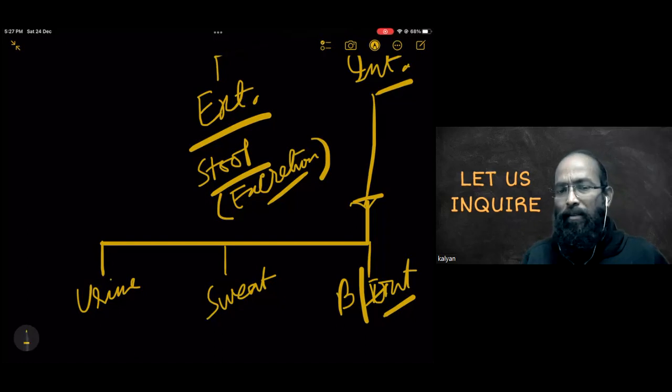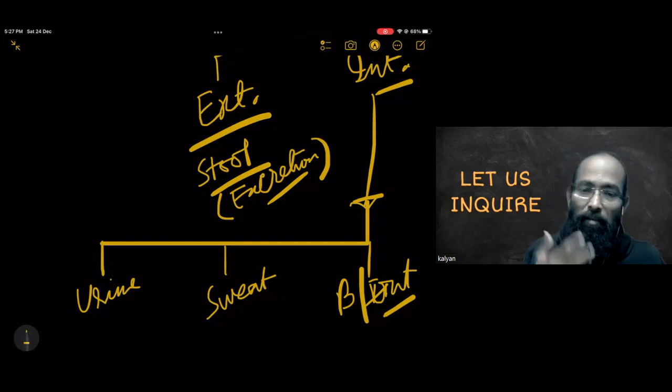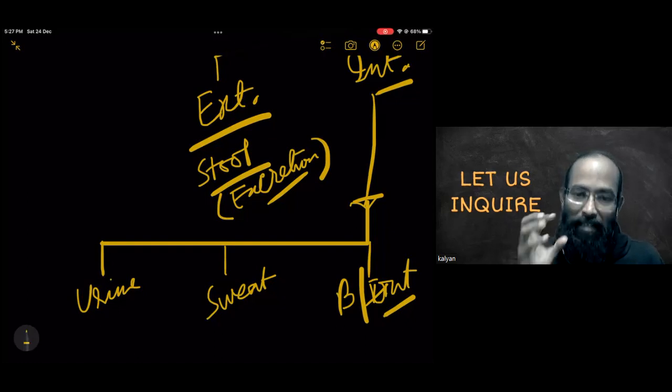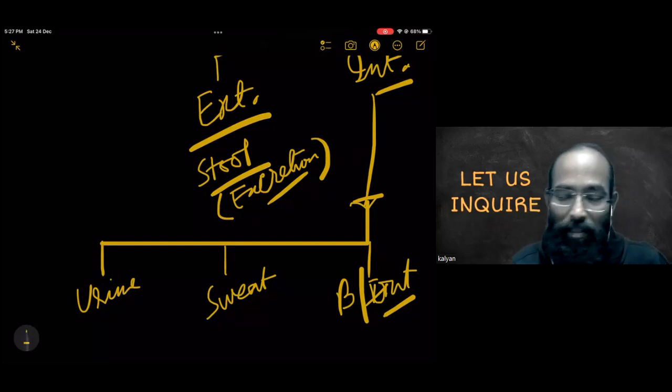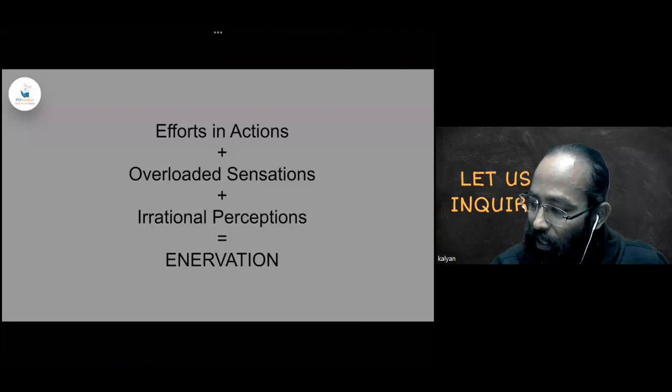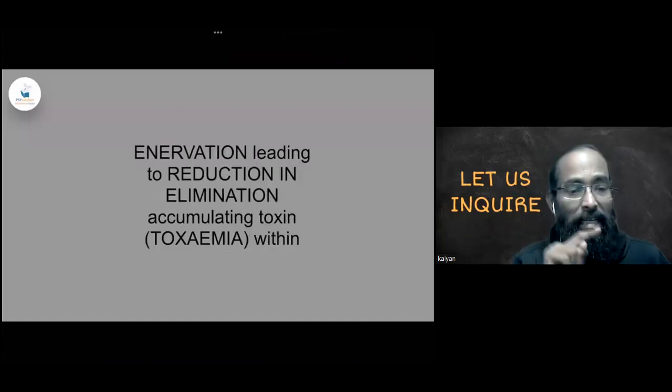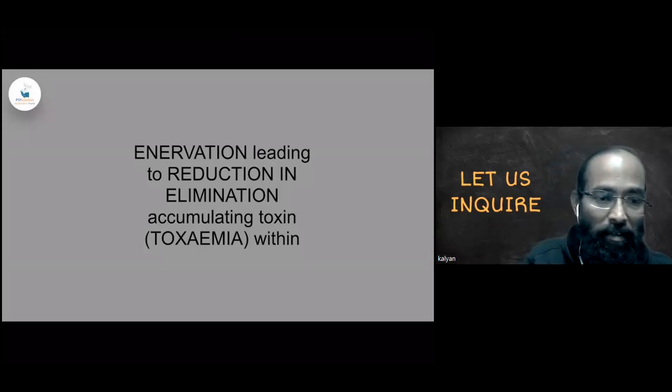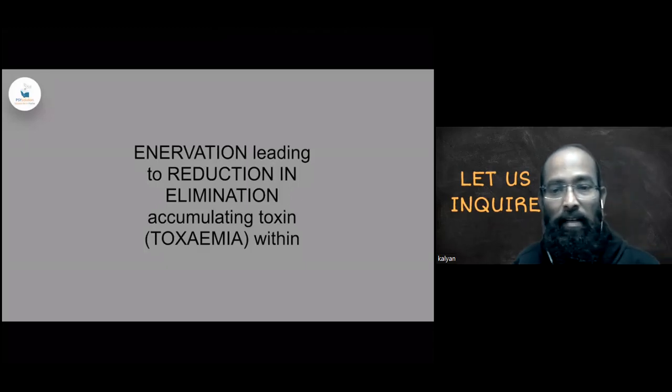There is a little alteration in the urine, a little alteration in the breathing pattern, so we keep adjusting ourselves, compromising and collecting the toxin. So enervation leads to reduction in elimination, accumulating toxin, or toxemia within.